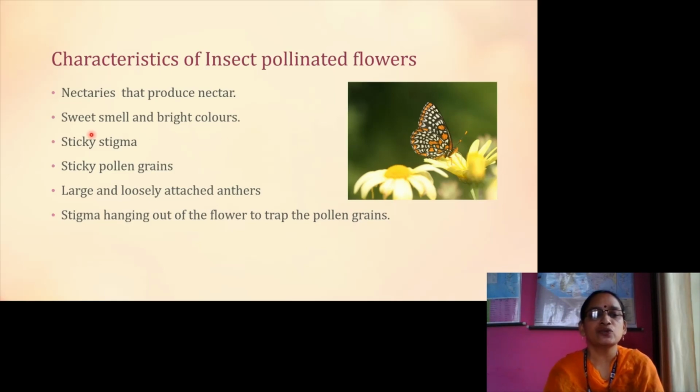They have a sweet smell and bright colors. Sticky stigma. Sticky pollen grains. Large and loosely attached anthers. Stigma hanging out of the flower to trap the pollen grains. These are the characteristics of insect pollinated flowers.